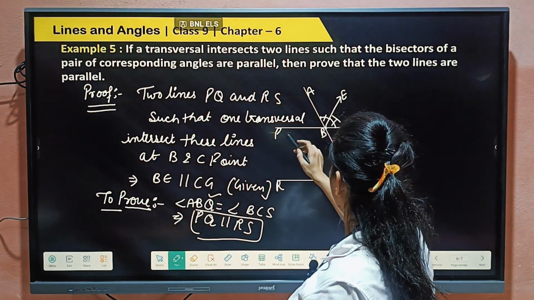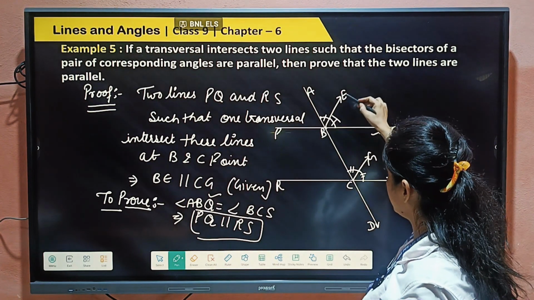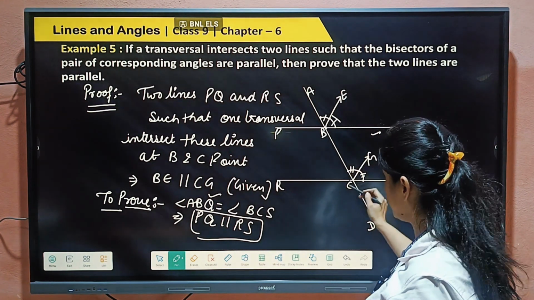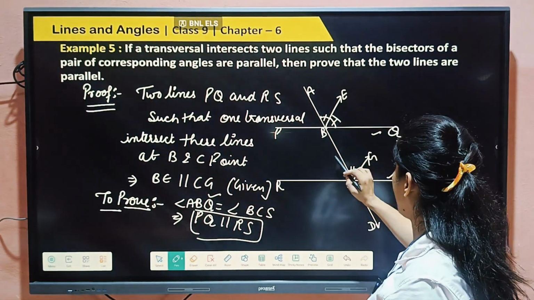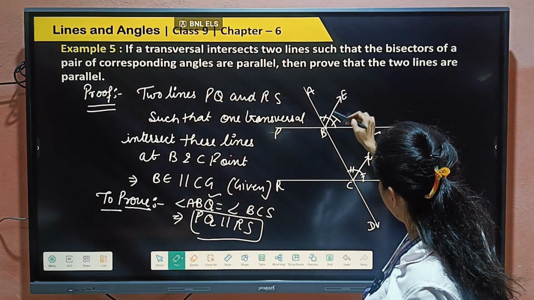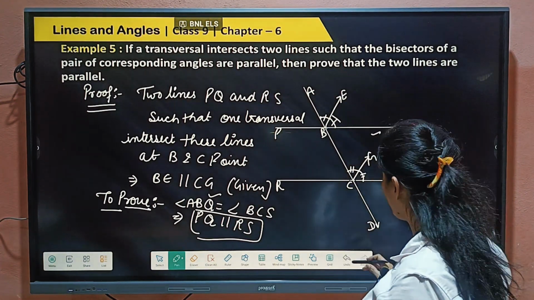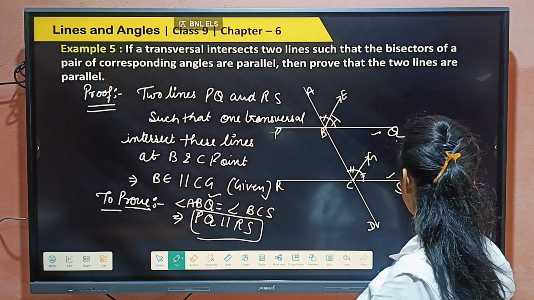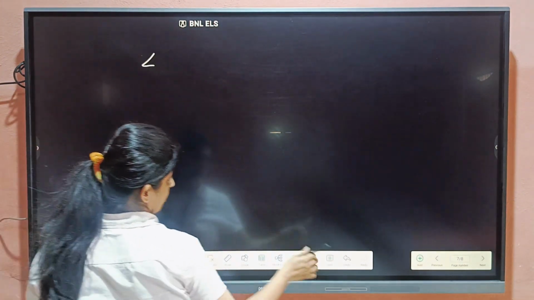Look there. This and this line are parallel. BE is the bisector, and BE and CG are parallel. Already given to us, BE and CG are parallel. So angle ABE and angle BCG are equal because of corresponding angles.